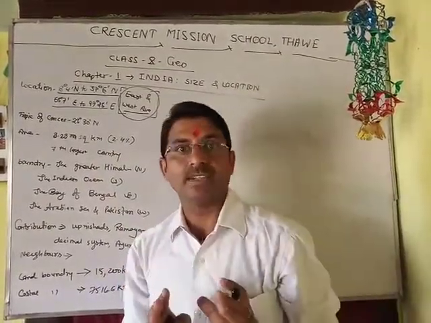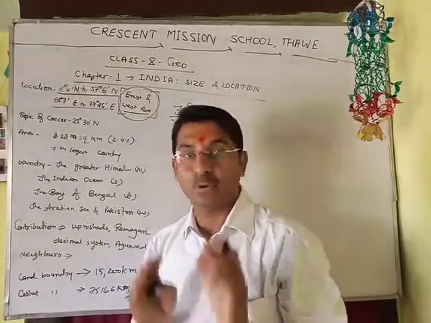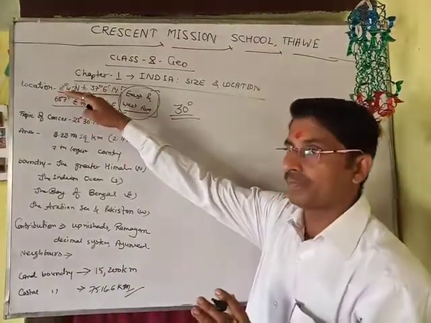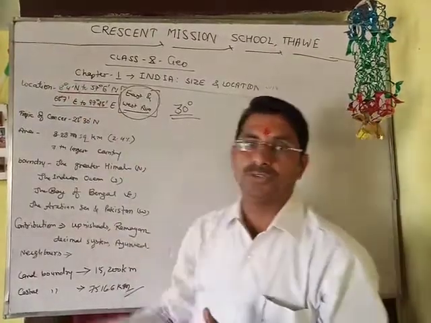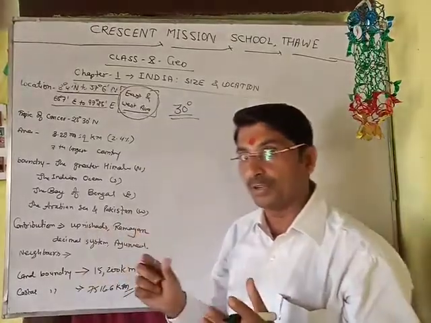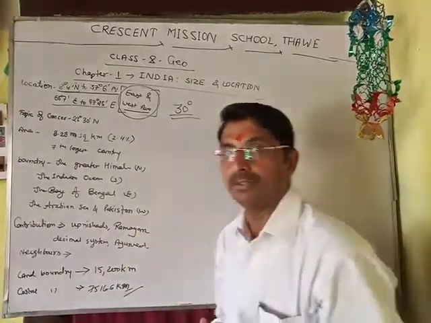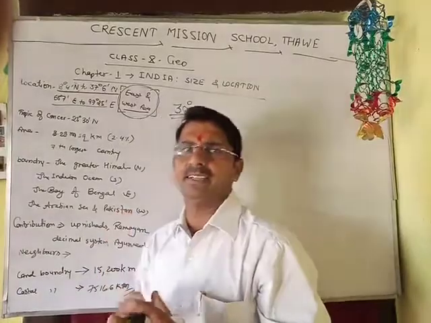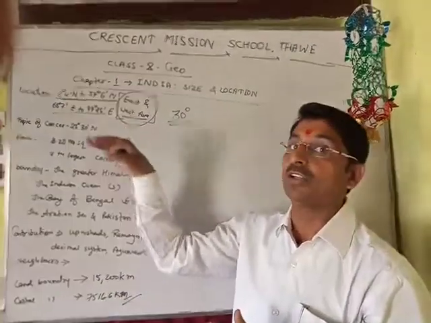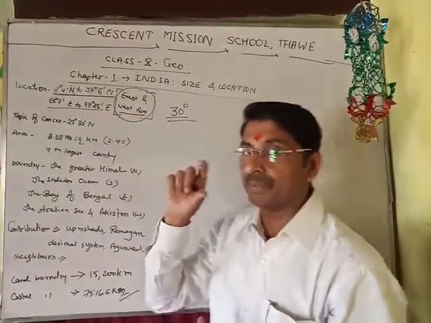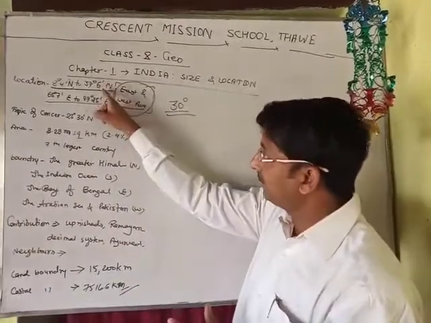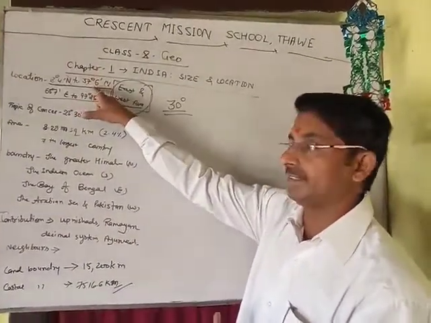And this expansion affects India in many ways. For example, due to latitudinal extension, when we go to higher latitudes, the temperature decreases. The temperature of Kanyakumari, Tamil Nadu and Kerala is generally higher than the temperature of Jammu Kashmir, Himachal Pradesh and all the northern states. This temperature difference is directly due to the latitudinal extension.